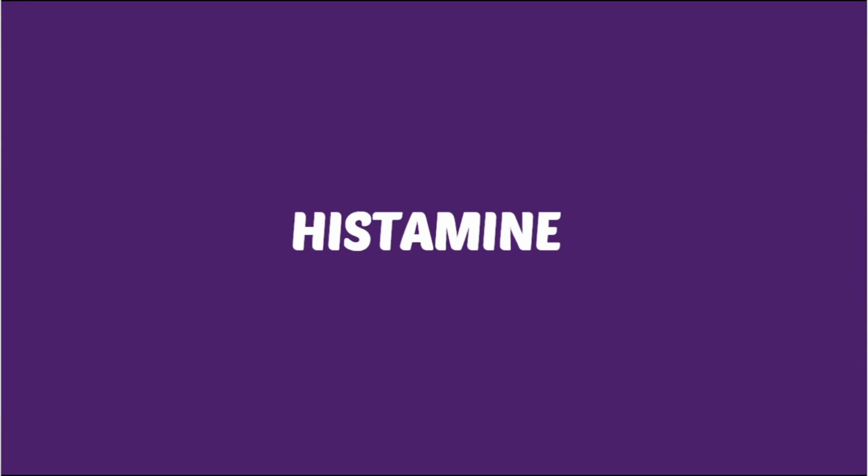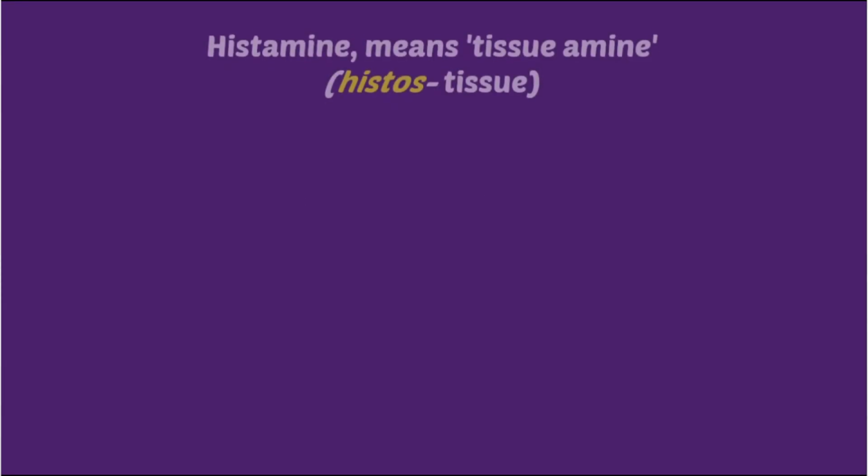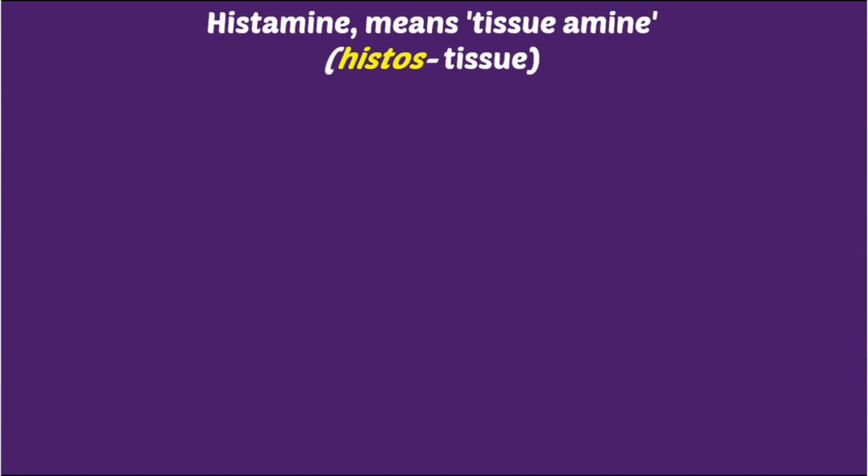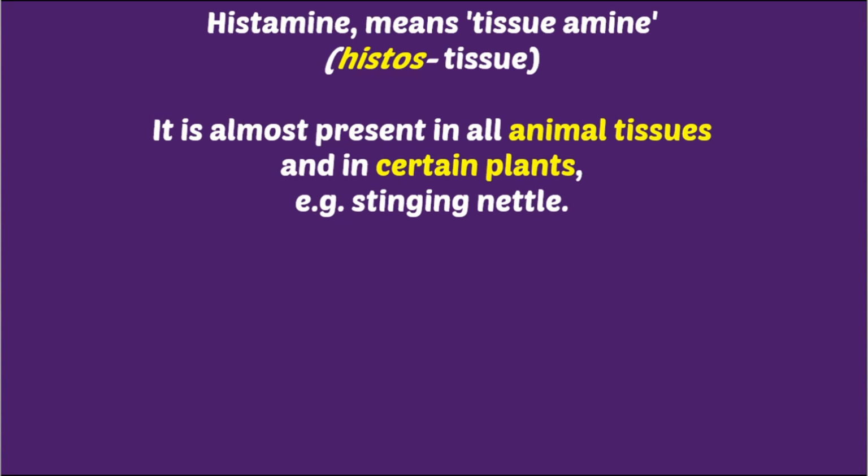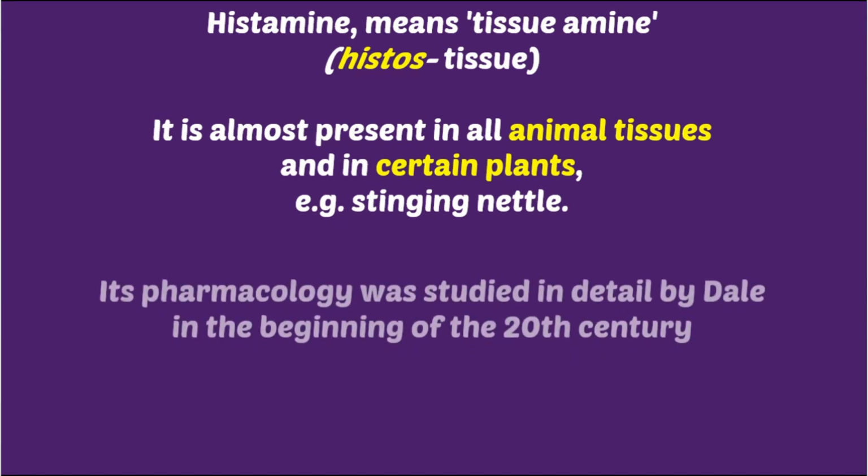Okay, so histamine means tissue amine. Histos means tissue, and amine. So it is present in a wide variety of tissues. That's why the name is given histamine, right? It is present in almost all animal tissues and in certain plants. The example of a plant is stinging nettle.